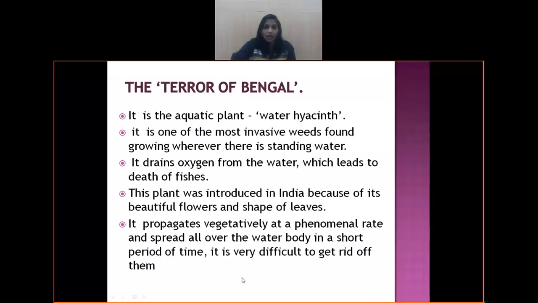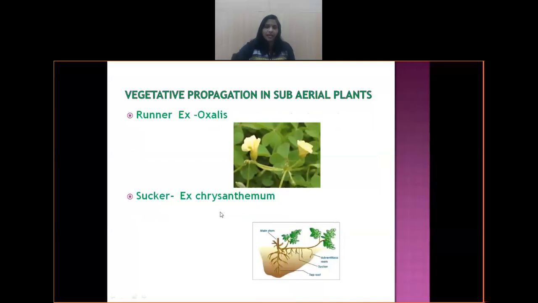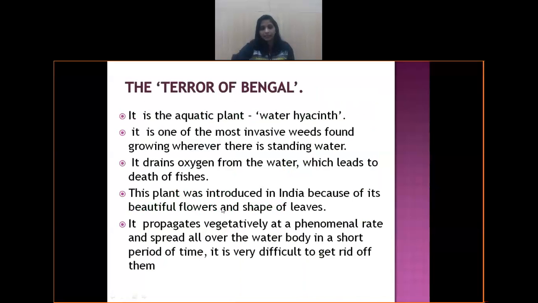Same thing is applicable to our places also. The picture is self-explanatory. It has occupied the whole lake bed, and they require machines to clean and remove this. In case somehow one portion of the stem is left, within 6 months or even a shorter duration you can notice that the entire lake bed will be occupied with this plant. Once it is occupied, it drains away all the oxygen, and it causes the death of aquatic organisms, particularly the fishes, and we are not able to get rid of this plant. That is why we call it Terror of Bengal.